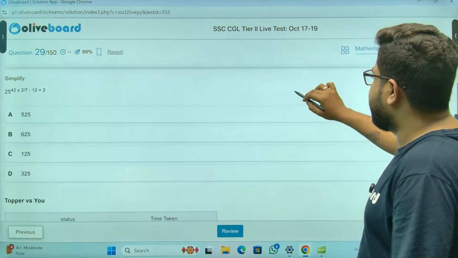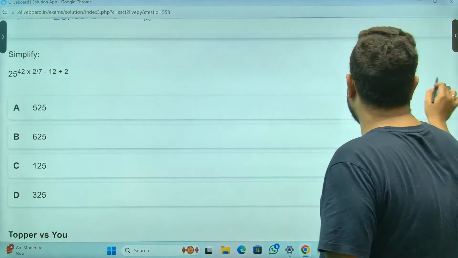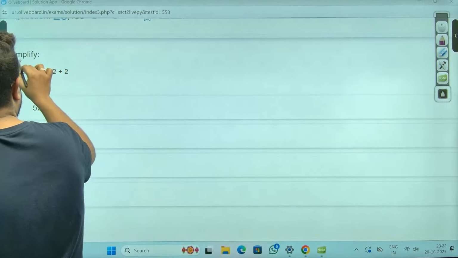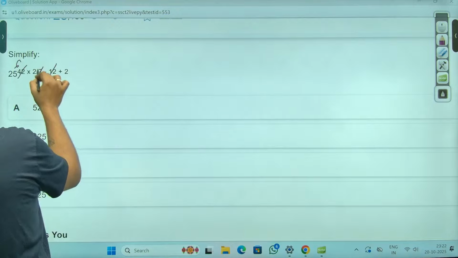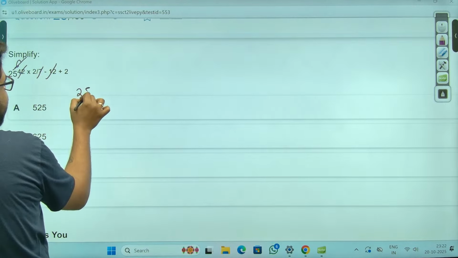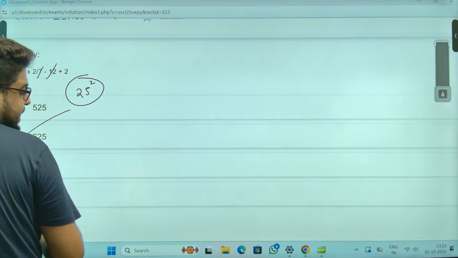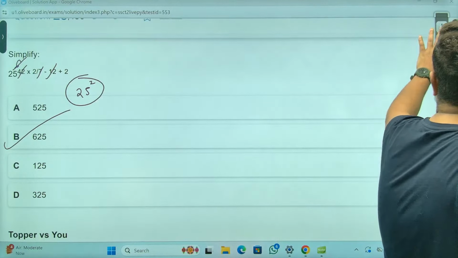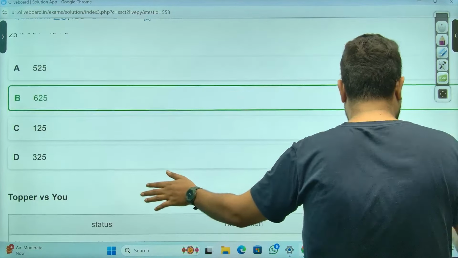Moving on. Simplify. I guess the easiest question of the entire paper. Sir, 7 6 are this. 6 2s are 12. 12 minus 12 gone. So it is 25 square ultimately. 625 is the answer. Option number B, sir. Option number B. Correct, sir? Moving on.